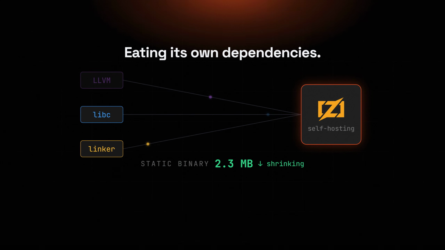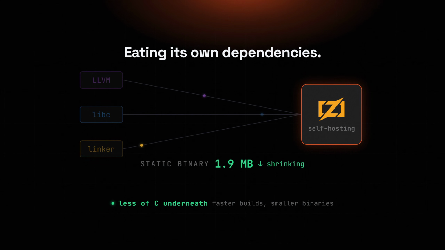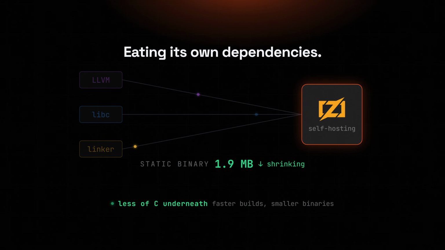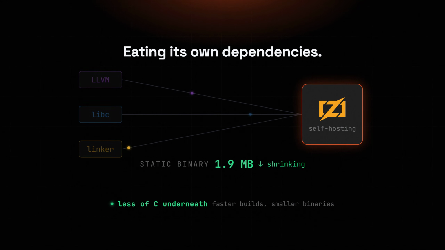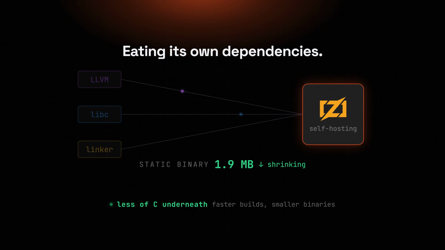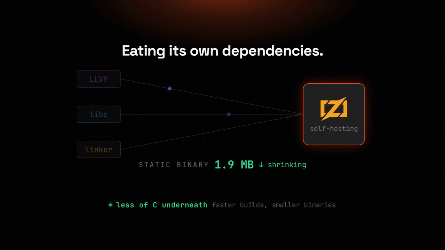It also keeps eating its own dependencies. Zig is building a compiler backend to replace LLVM, the same engine Rust and Swift lean on, and pulling more of its standard library into pure Zig. Every piece that moves in means faster builds, smaller binaries, and less of C underneath.